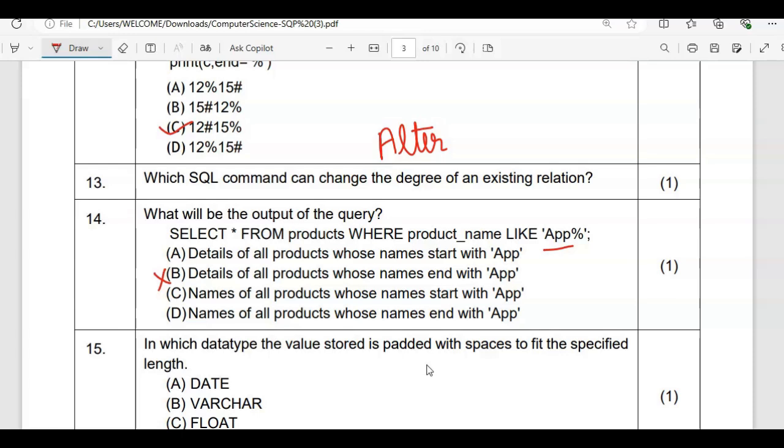It is app and modulus. So it should start with APP. Then name of all the product, definitely not, because they are searching for all the values. Name of all the product, wrong. So the correct output for this is 14A, A part.